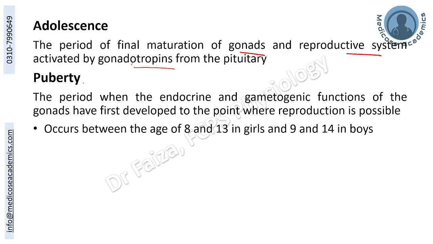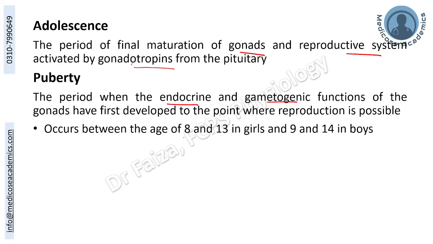Whereas puberty is the period when the endocrine and gametogenic functions of the gonads have first developed to a point where reproduction is possible. So adolescence is simply the maturation of the reproductive tract under the effect of the hormones, whereas puberty involves the capacity to be reproducible by the gametogenic as well as endocrinal action.